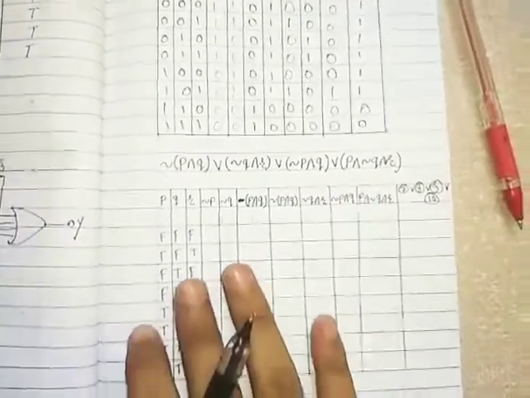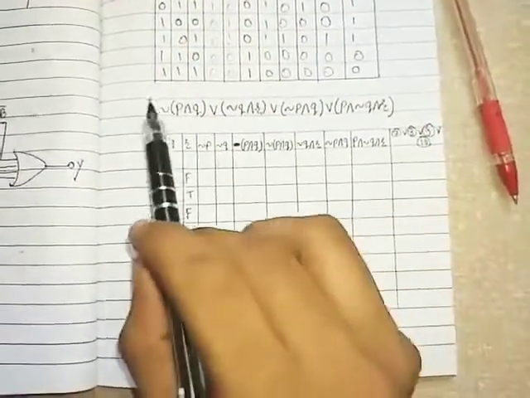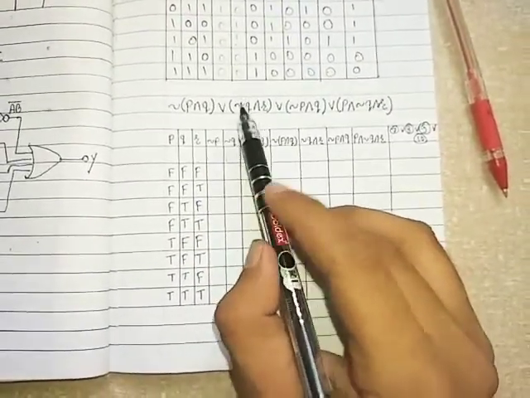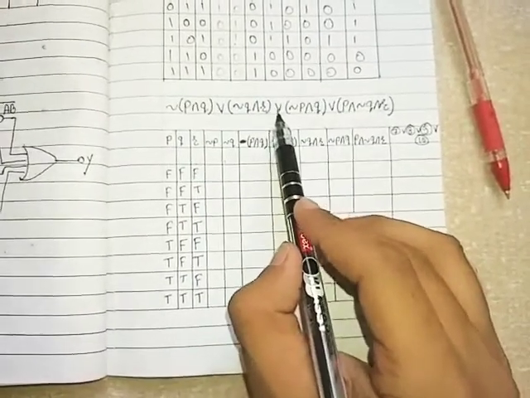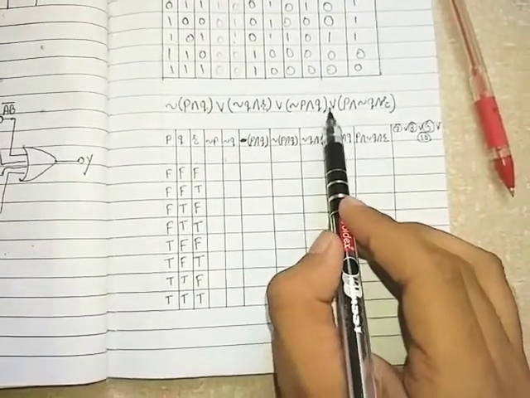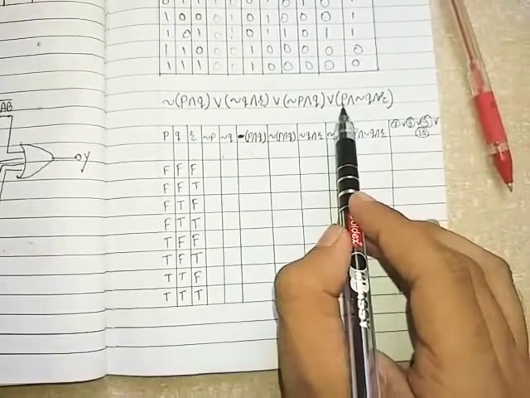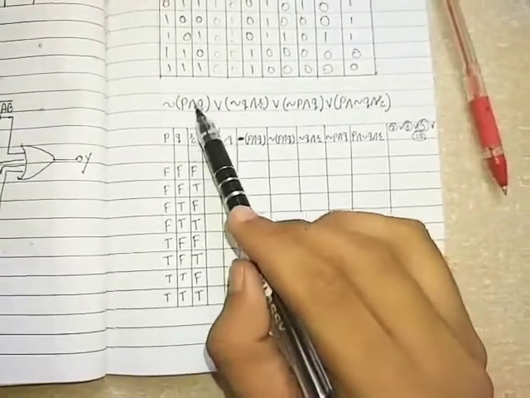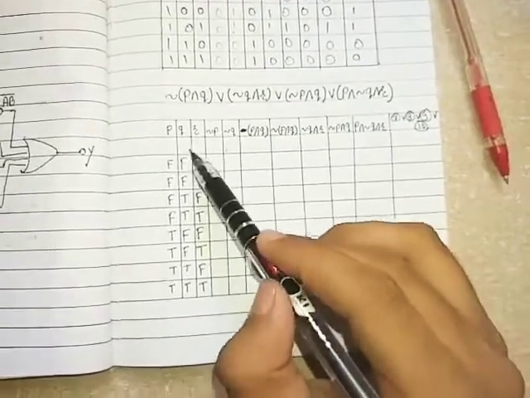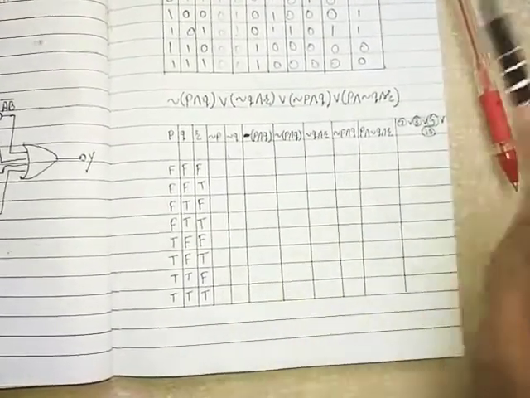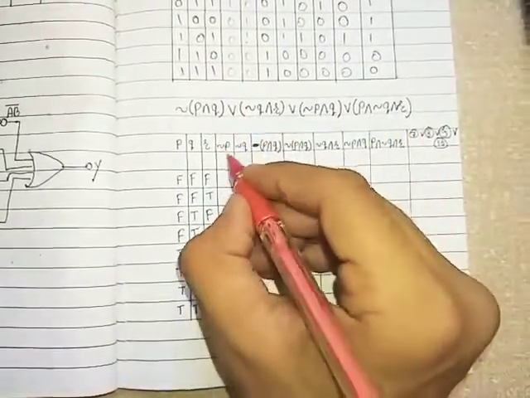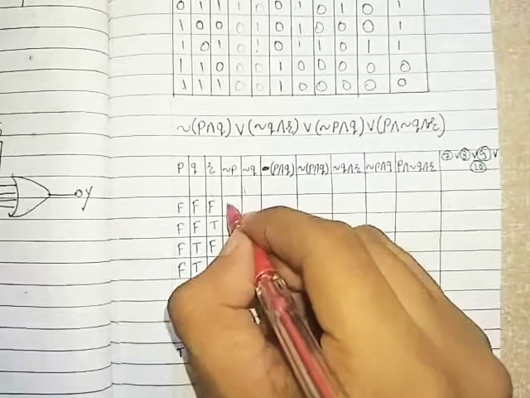Now let's move to the mathematical logic. The same equation is written in the mathematical logic form: negation of P conjunction Q, disjunction negation of Q conjunction R, disjunction negation of P conjunction Q, disjunction P conjunction negation of Q conjunction R. So we have 3 inputs P, Q and R. Here are the possible combinations of input statements. Then we require negation of P and negation of Q. So F will become T and T will become F.